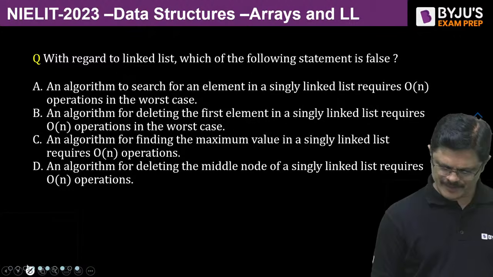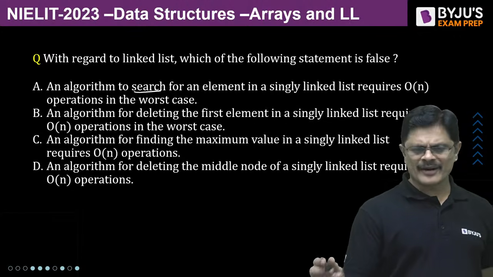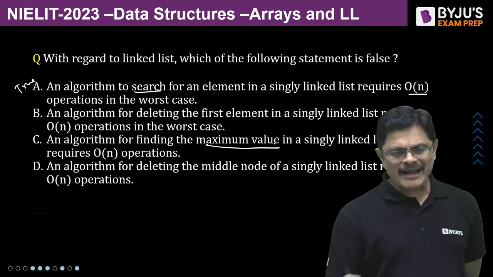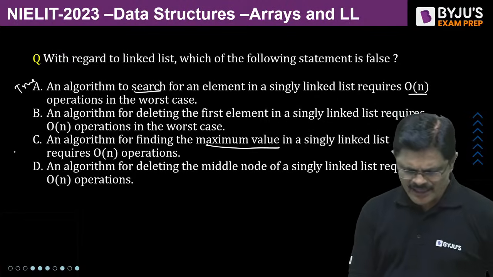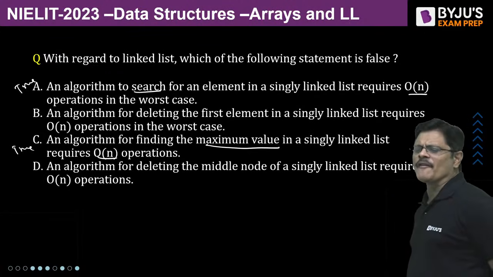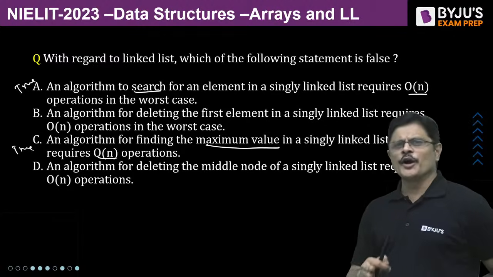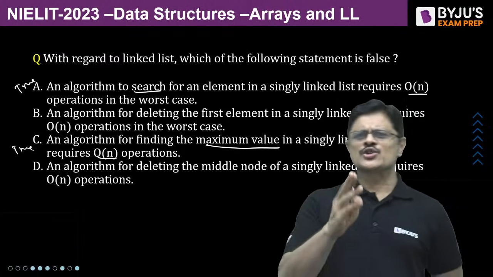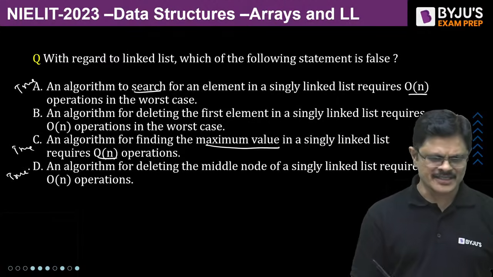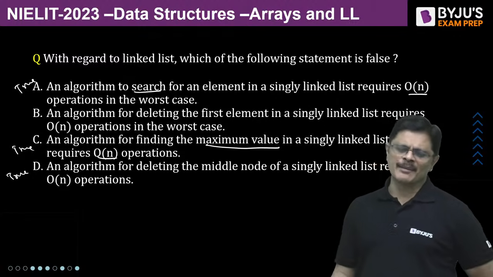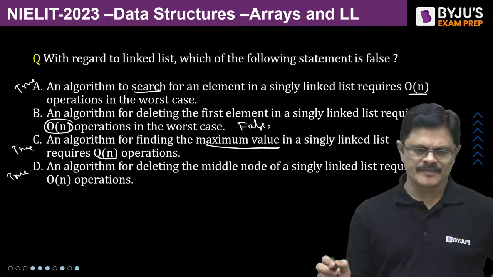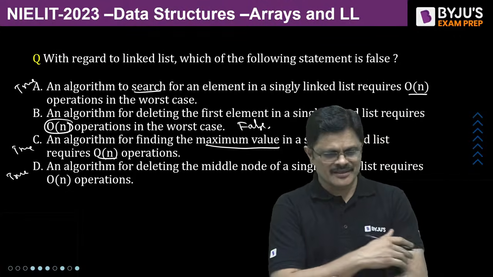Super Sayal, perfect. So to search, it requires theta n time, that is true. To find maximum value, you have to traverse the entire linked list. That is also true. So theta n is correct or order n is correct. The algorithm for deleting the middle node of a singly linked list: if you want to find the middle node, you have to search for it. There are slow and fast pointers you can move, and with that you can find the middle node, which can also be done in theta n time, my dear friends. But deleting the first element doesn't need order n operations. Even in the worst case, it requires order one time only. So this statement is false.